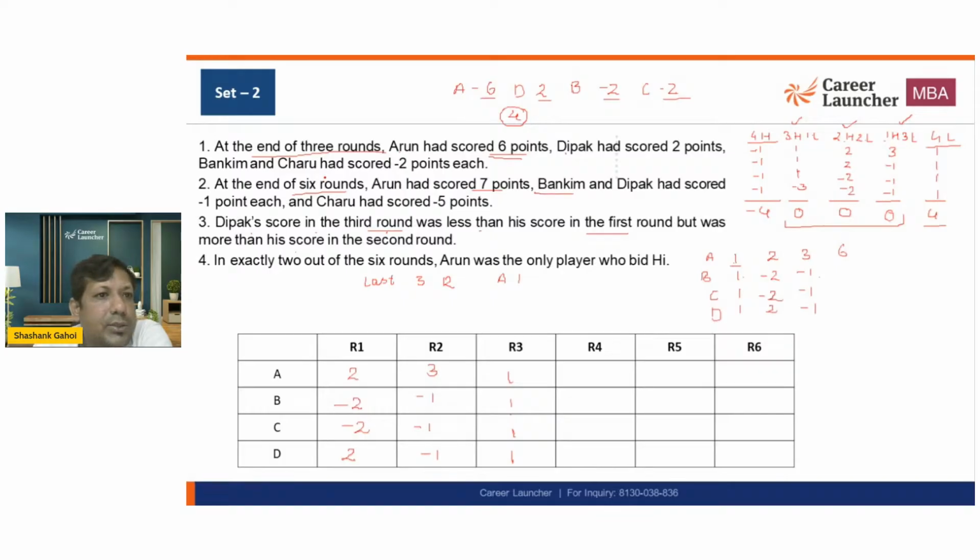Bankim had -2 points, but Bankim now has -1 point. इसका मतलब Bankim ने 1 point gain किया है. Deepak had 2 points, but now Deepak has -1 points. It means Deepak lost 3 points in last 3 rounds. And Charu scored -5. इसका मतलब Charu got -3 in last 3 rounds.